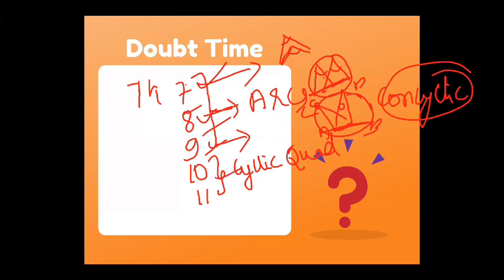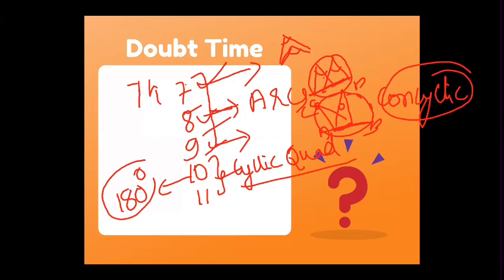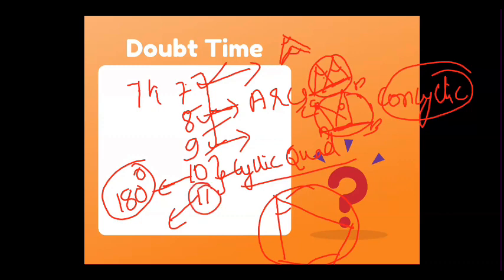10 and 11 are nothing but about cyclic quadrilaterals. 10 states that the sum of opposite angles in a cyclic quadrilateral is equal to, what is it equal to, beta? Is it equal to 180°? Yes. The sum of the opposite angles of a cyclic quadrilateral is equal to 180°. Excellent. What is theorem number 11? If it is 180°, then the quadrilateral is said to be a cyclic quadrilateral. That's all. MashaAllah. Alhamdulillah. We are done with all the theoretical concepts in circles till now.